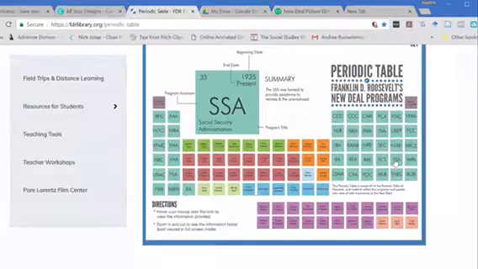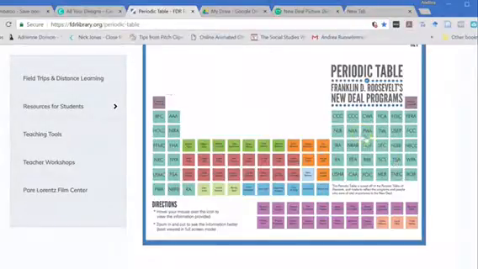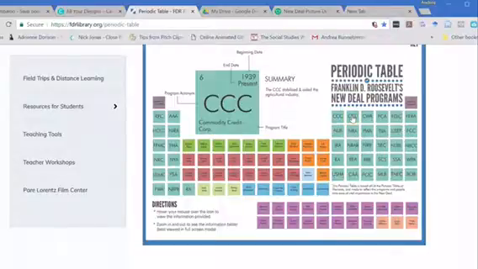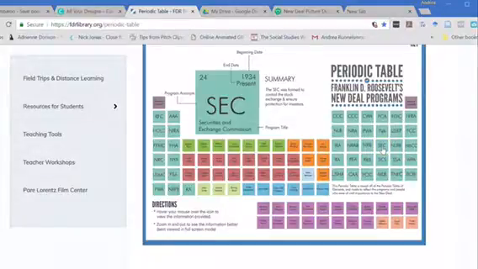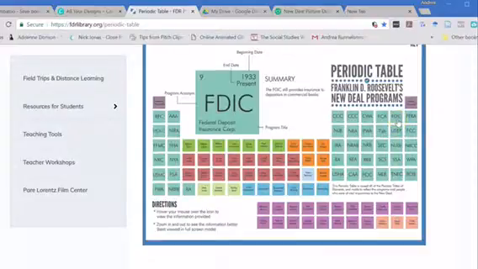You've also got 2 different CCCs. Students didn't have to learn about this one when I taught 5th grade, but they did have to learn this one. And it's also not around anymore. And they also had to learn the WPA, like I said, and they had to learn the SEC. That's important because that one's still around. You can just explore the FDIC. That one was super important because it guaranteed that the banks weren't going to run out of money like they did during the stock market crash.